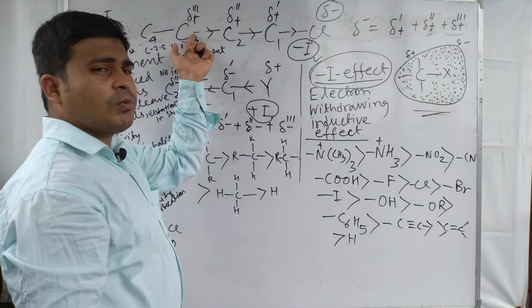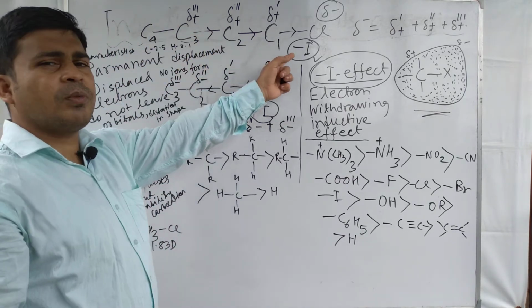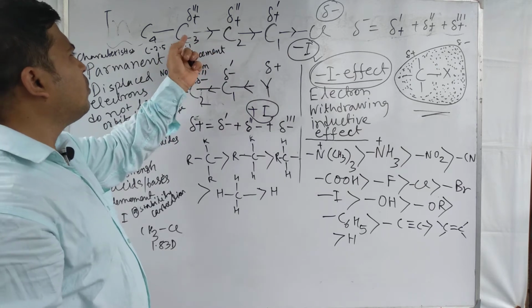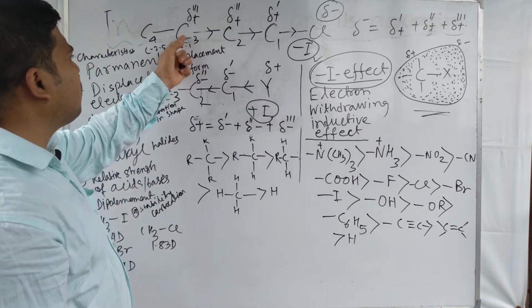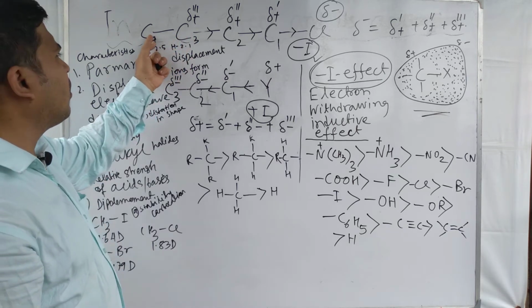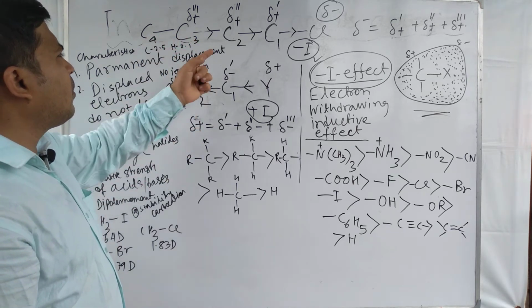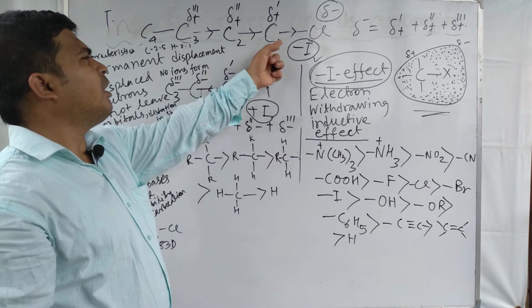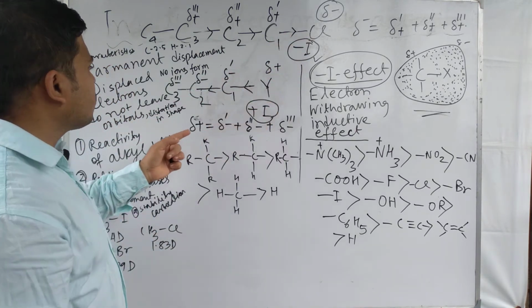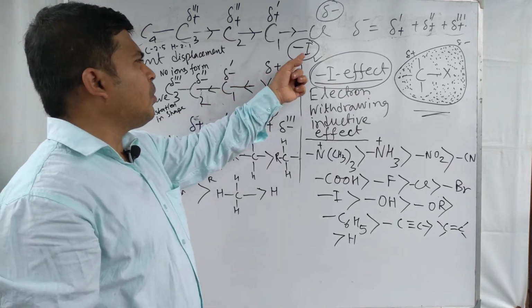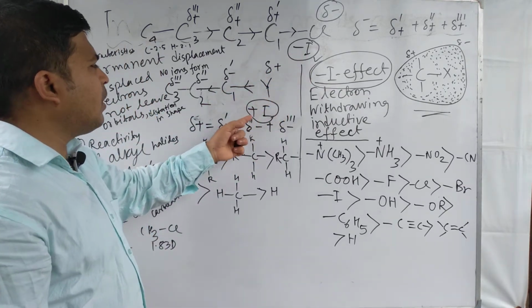After C3, the withdrawing does not take place, meaning the inductive effect disappears after two carbon atoms from the carbon atom where the more electronegative group is attached. So these are the examples of minus I effect and plus I effect.